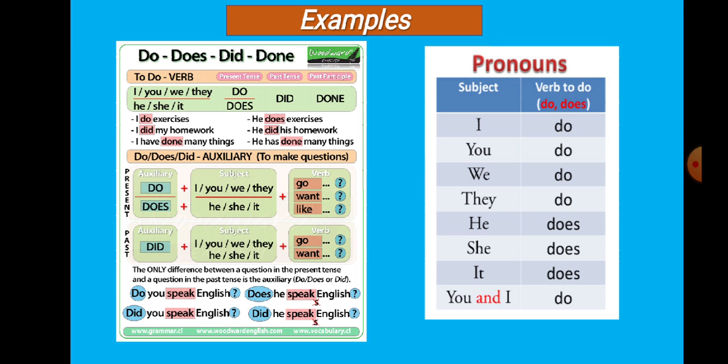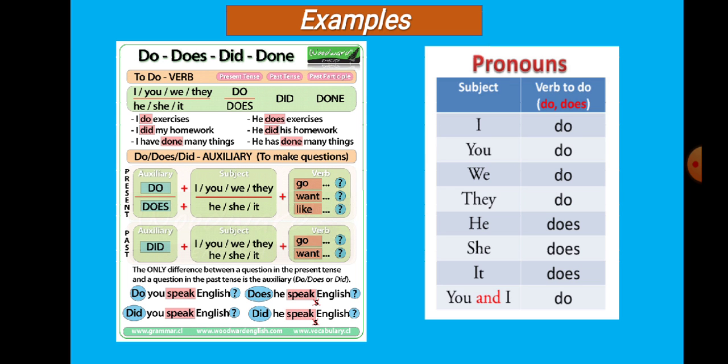Now you see how you will make question sentences with these words do, does and did. Do is used with I, you, we, they. I have told you before. Now you see, do I or you, we, they go. You see the example, does he, she, it want, like or go.